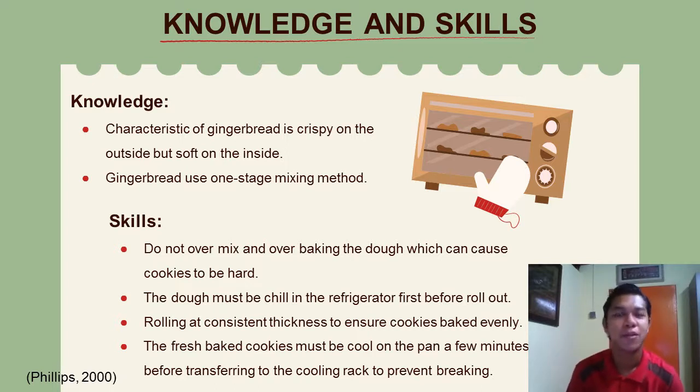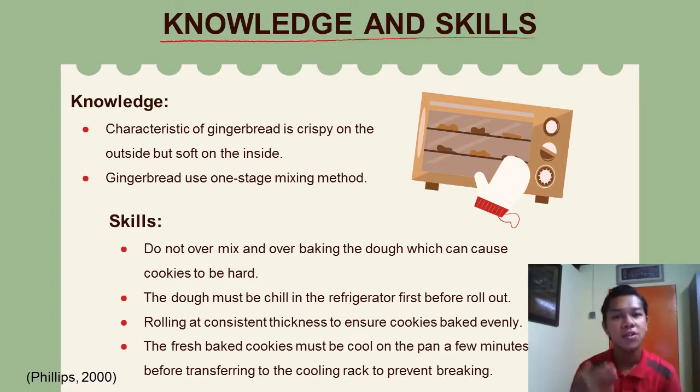learn when we make gingerbread. For the knowledge, we know that gingerbread is crispy on the outside and soft on the inside, and gingerbread uses the one-stage mixing method. For the skills, do not overmix and overbake the dough because the cookies will become hard. The dough also must be chilled in the refrigerator first before rolling out so that when we roll it out after chilling, it becomes easy to work.